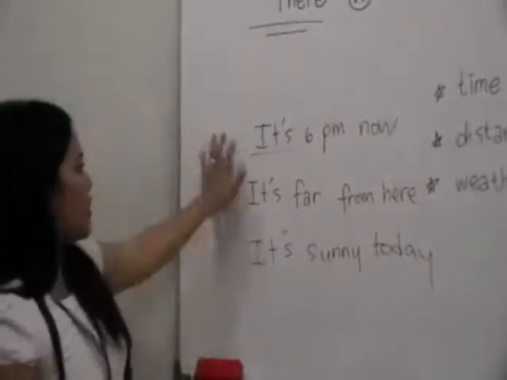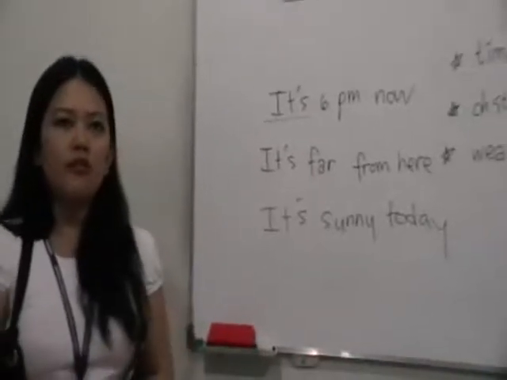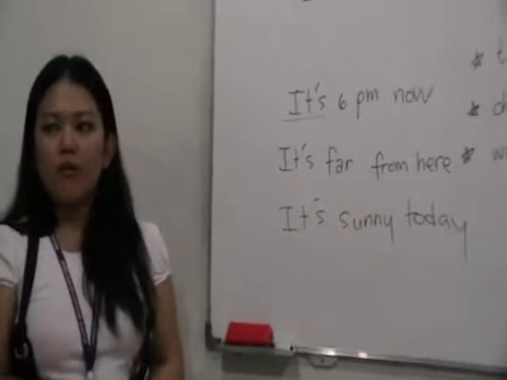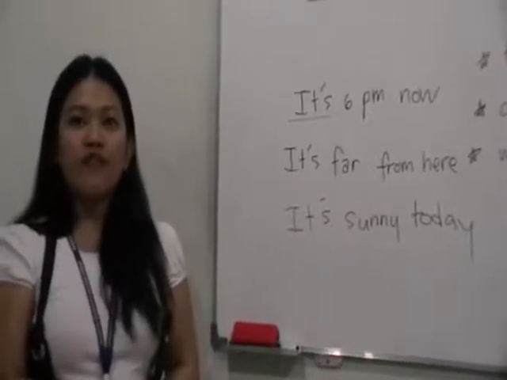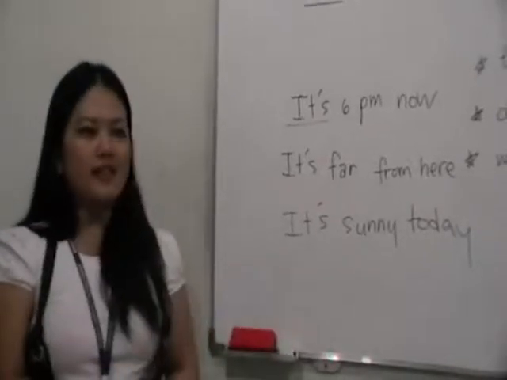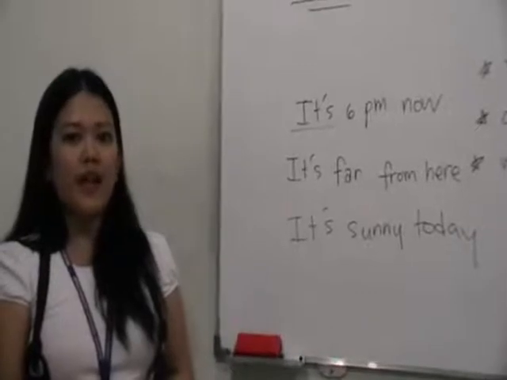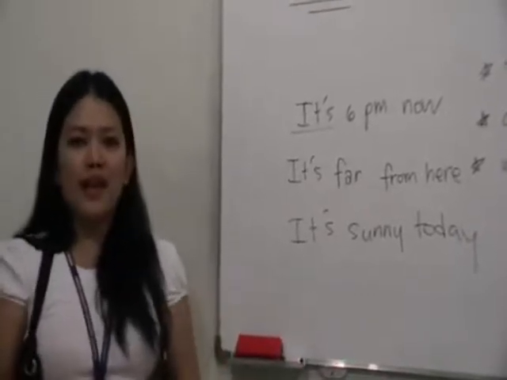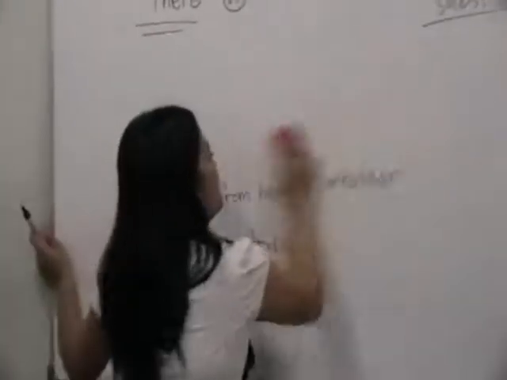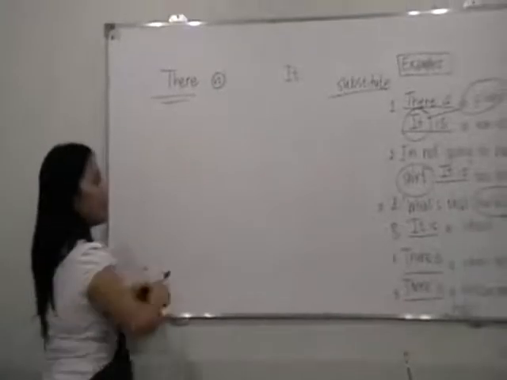Okay, so for time, it's 6 p.m. now. For distance, it's far from here. It's near here. It's 5 miles from here. Or it's a 5-mile walk. So that's the distance. For weather, you say it's cloudy today. It's rainy today. It's raining today. It's snowing today. Okay? So let's go to these two examples I want you to take a look at.